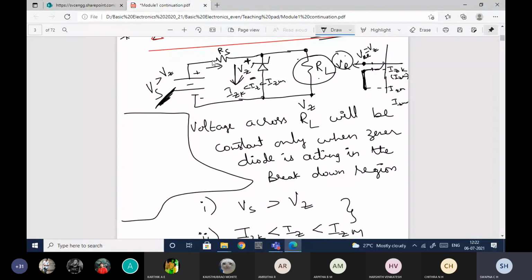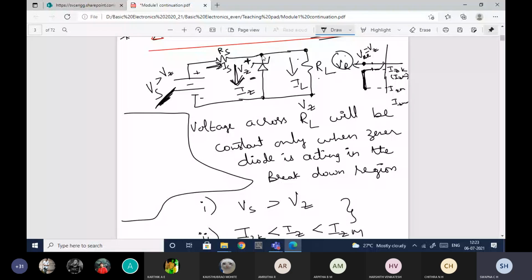The current will get divided here. Let me name this current as IL, and let me name this current as Iz. The current through the resistor, let me name it as Is. This current will split into the Zener diode as well as the load resistor.